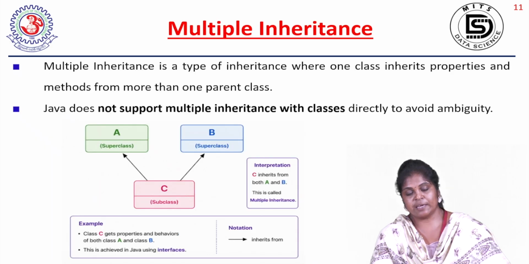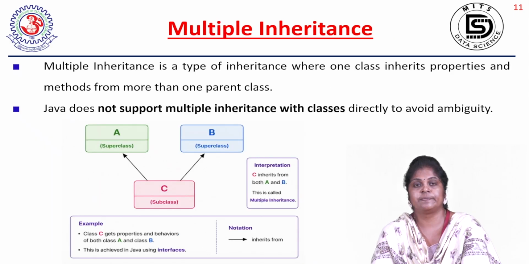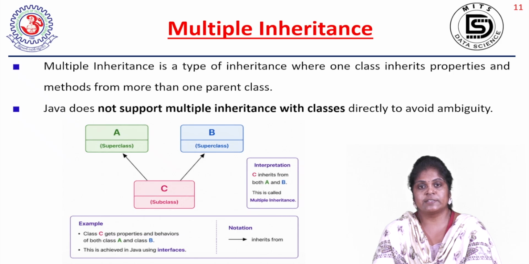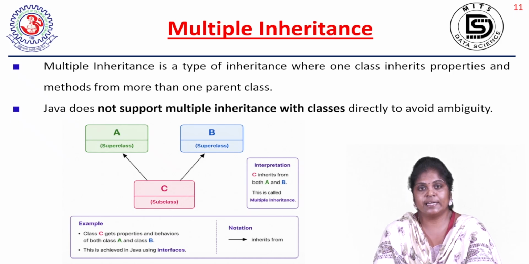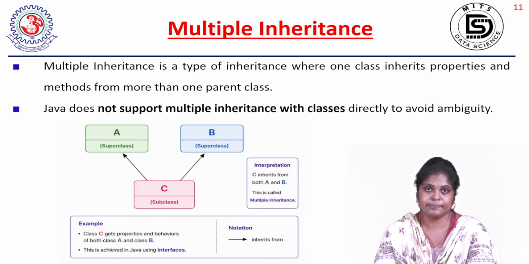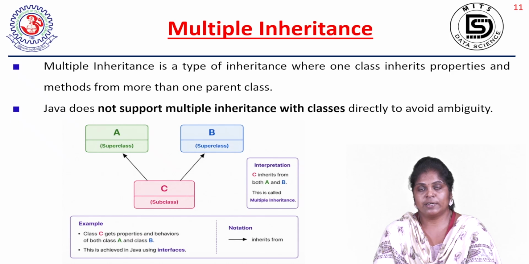And the next type is multiple inheritance. What does multiple inheritance mean? A child class inheriting more than one parent class is called multiple inheritance. Java does not support multiple inheritance with classes. I'll tell you why Java is not supporting it: because of ambiguity. Let me tell you one real-time example.